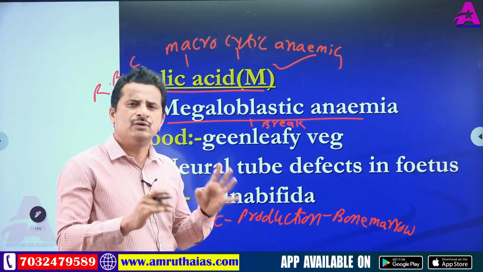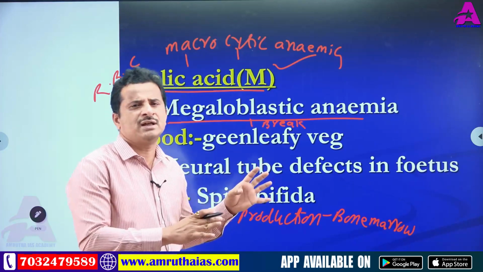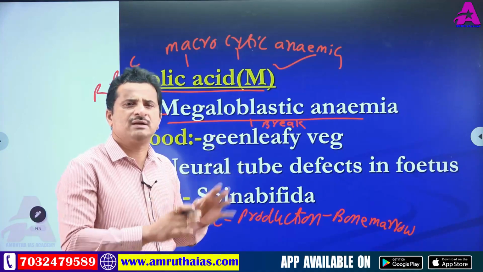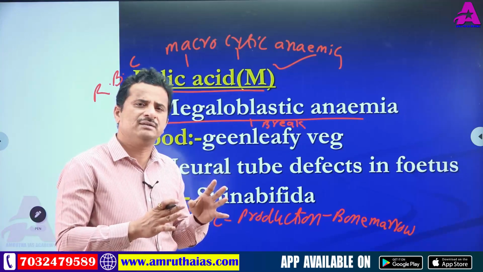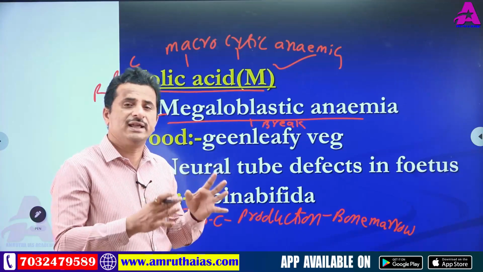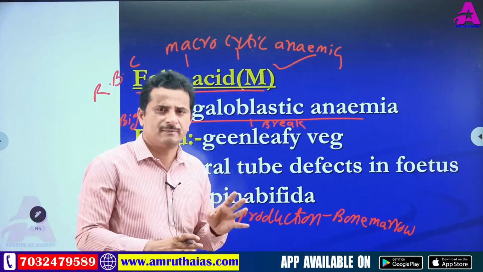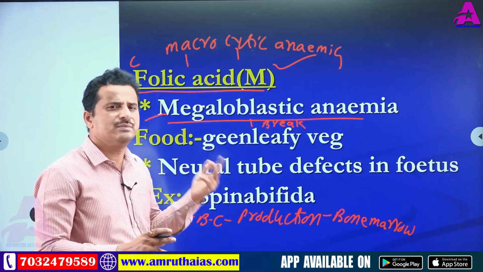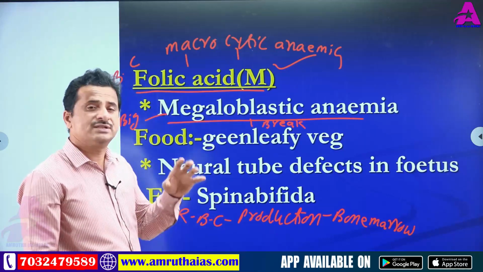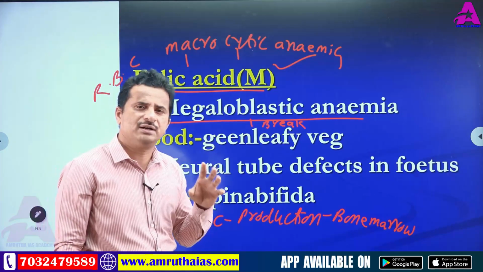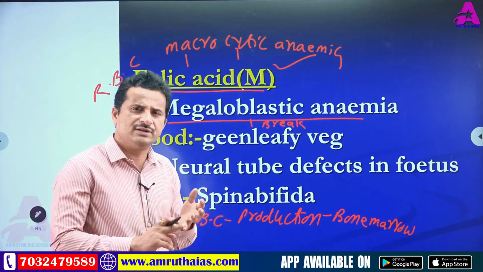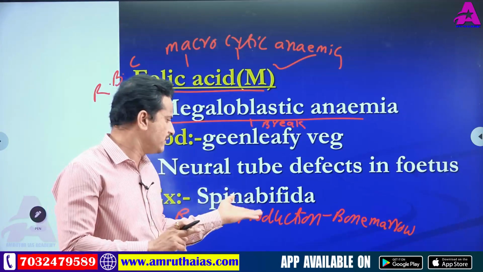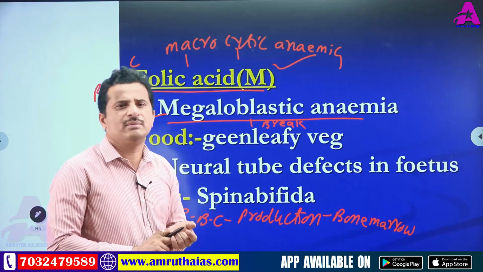So the reason: folic acid stimulates RBC production. After that, for healthy RBC, vitamin B12 is compulsory. Vitamin B12 is important for RBC development, and folic acid is important for their production. Both are different. That's why doctors give folic acid plus vitamin B12 tablets. So folic acid is very important to our body. It stimulates cell division, it is important for DNA synthesis, and it is helpful for production of RBC in bone marrow.